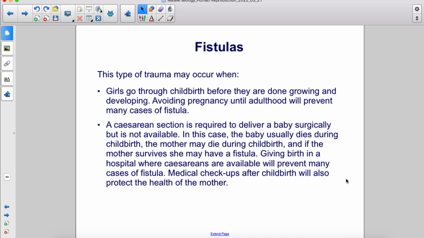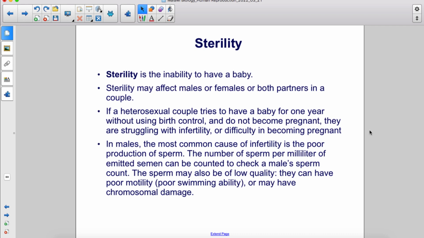A cesarean section is required to deliver a baby surgically, but it is not available. In this case, the baby usually dies during childbirth. The mother may die during childbirth, and if the mother survives, she may have a fistula. Giving birth in a hospital where cesareans are available will prevent many cases of fistula. Medical checkups after childbirth will also protect the health of the mother.